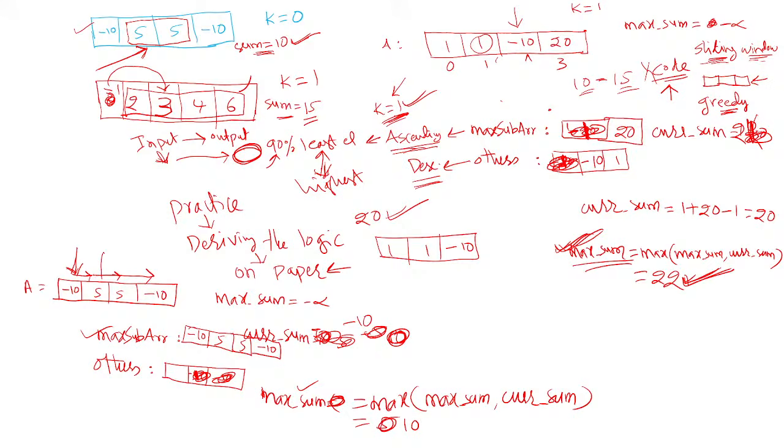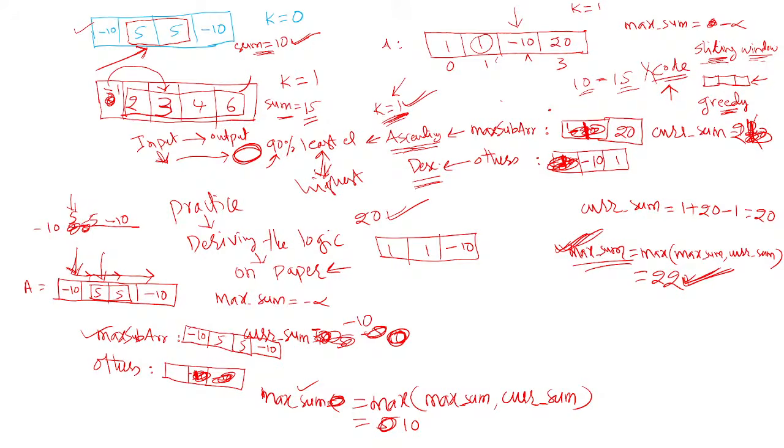Then you should start from the second element onwards and slowly increase, because this may form a subarray whose sum is maximum. Here, from the first element we started with minus 10, then 5, then added another 5, then added minus 10, each forming another subarray. Then 5, next 5, minus 10.